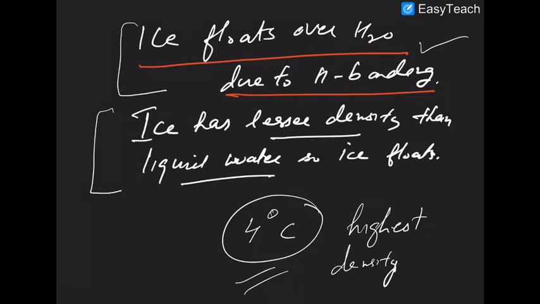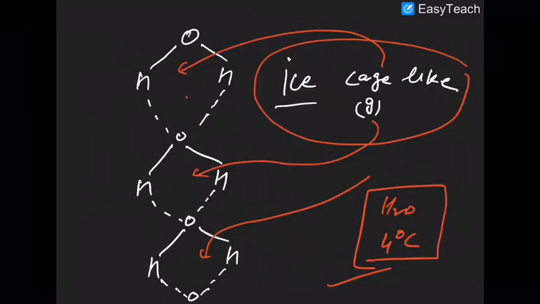So ice floats on water because ice is less dense than liquid water. Why? Due to hydrogen bonding, molecules cannot come close together and they form cage-like structures. Since they are not able to fit fully together, cages are formed.